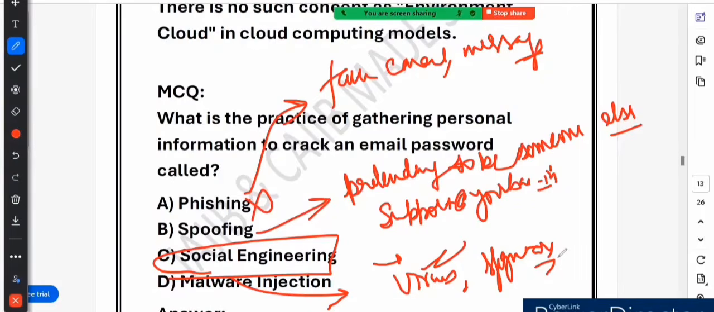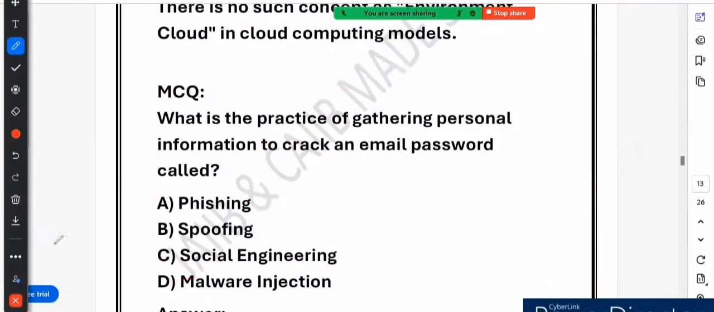To stay safe online, never share personal details over phone, email or message. Always verify who you are talking to. Use a strong password and enable two-factor authentication. Right, I hope this makes your concept clearer. Very nice. Let's see the next question.